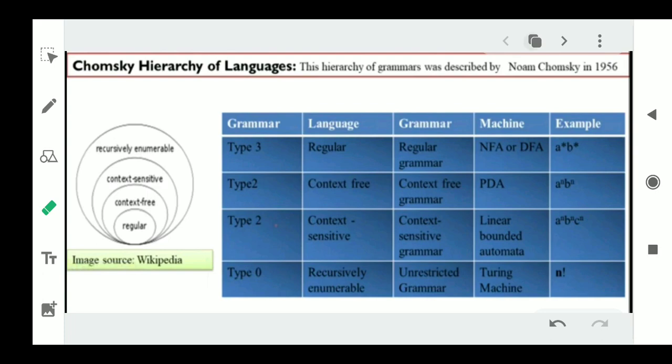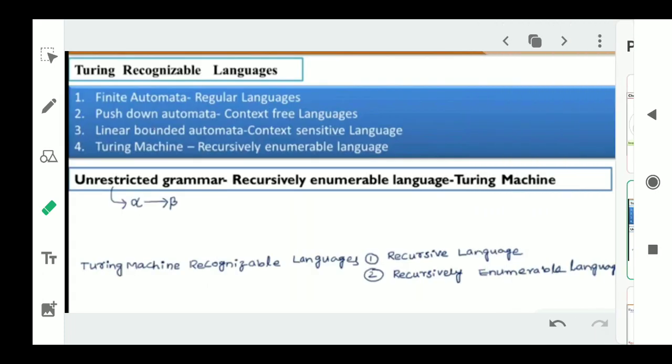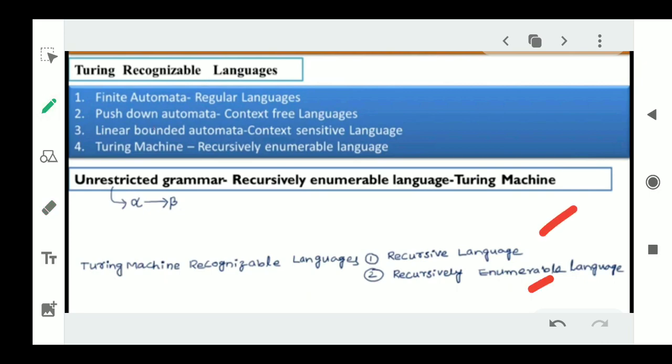Now we will understand what Turing recognizable languages are. The languages accepted by a Turing machine are called Turing recognizable languages. There are two types of languages that can be accepted by a Turing machine: either recursive language or recursively enumerable language. We have two different types of languages.